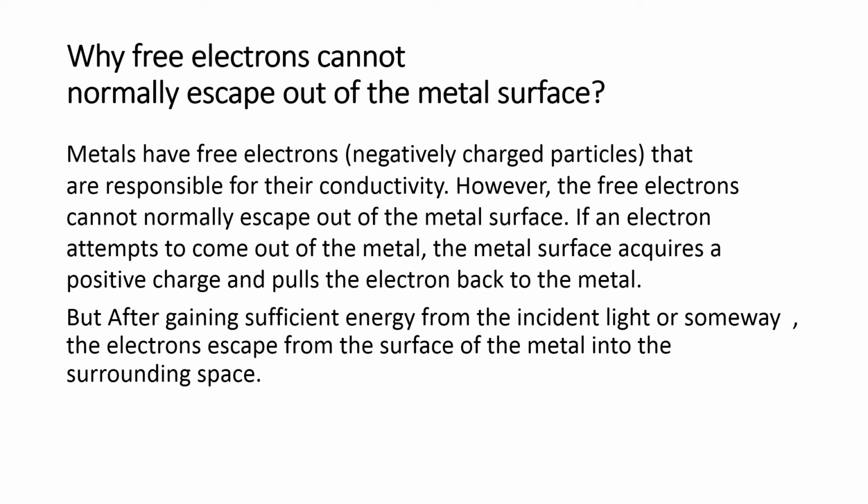Why can a free electron not escape from the metal surface? Metals have free electrons that are responsible for their conductivity. However, the free electrons cannot normally escape from the metal surface. If an electron attempts to come out of the metal surface by taking energy from some external source, the metal surface acquires positive charge and pulls the electron back. But after gaining sufficient energy, from incident light or some other way, the electron can escape from the metal surface into the surroundings.